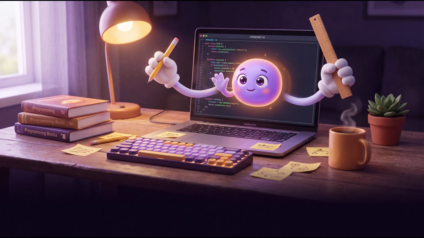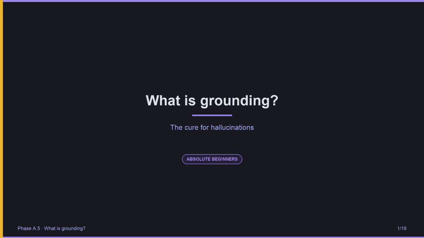Welcome back. In the last lesson, we met the model's biggest weakness, hallucinations. Today, we meet the cure. Grounding. By the end of this lesson, you will understand what grounding is, why it works, and how we will use it later in this course to make OpenCode far more reliable than any chatbot. We will see a cold prompt and a grounded prompt side by side, learn a 3-line instruction that turns guesses into readings, and preview the personal research vault we will build in Phase E.